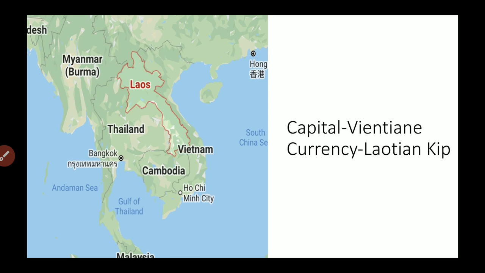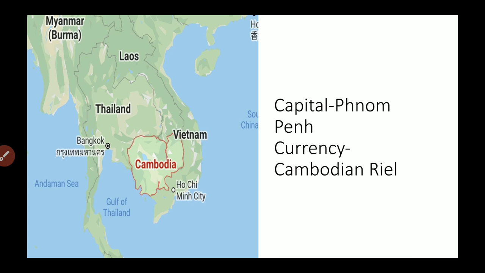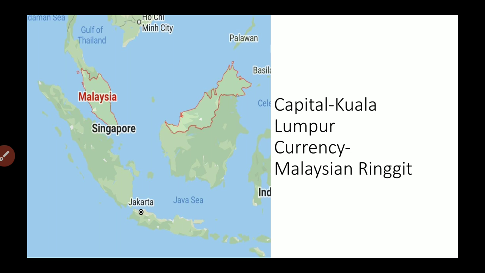The next country is Laos. The capital is Vientiane and the currency is the Laotian Kip. Another country is Vietnam. The capital of Vietnam is Hanoi and the currency is the Vietnamese Dong. The next country is Cambodia. The capital of Cambodia is Phnom Penh and the currency is the Cambodian Riel.